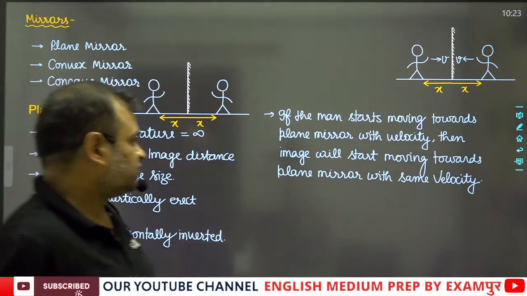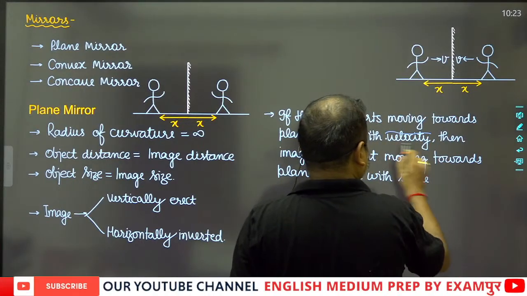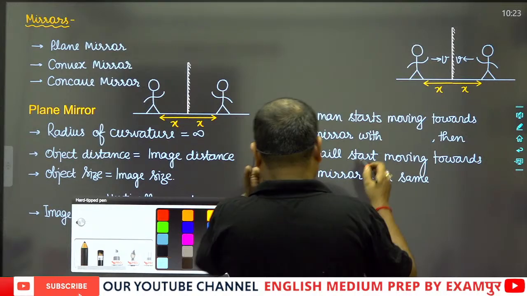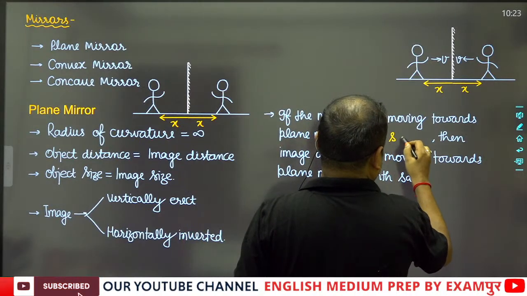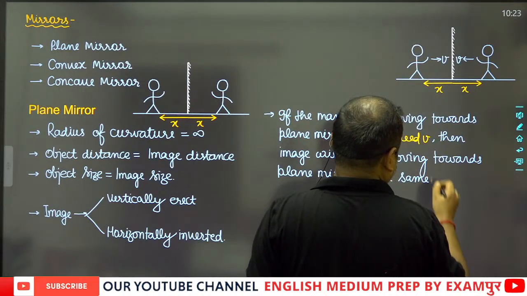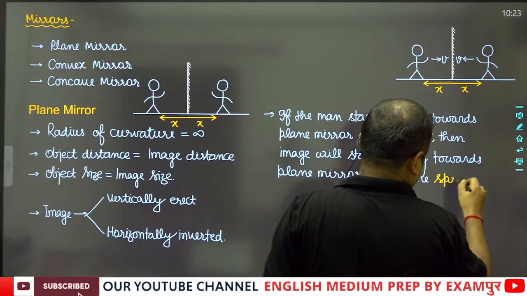Not with the same velocity, with the same speed. Actually, we should write speed, because velocity has a direction but speed doesn't have direction. So with the same speed v.